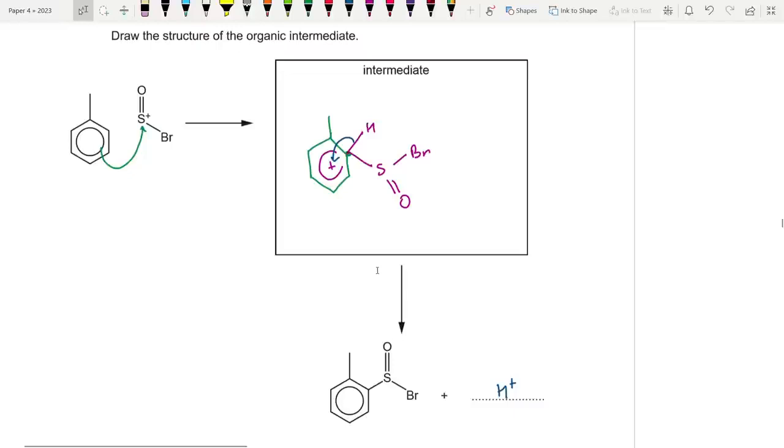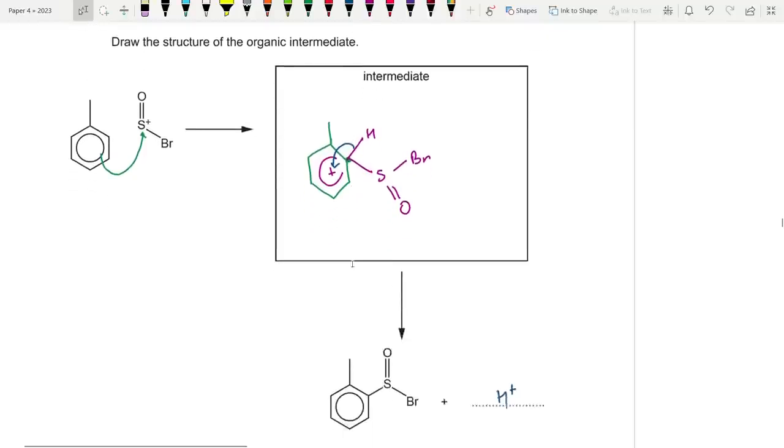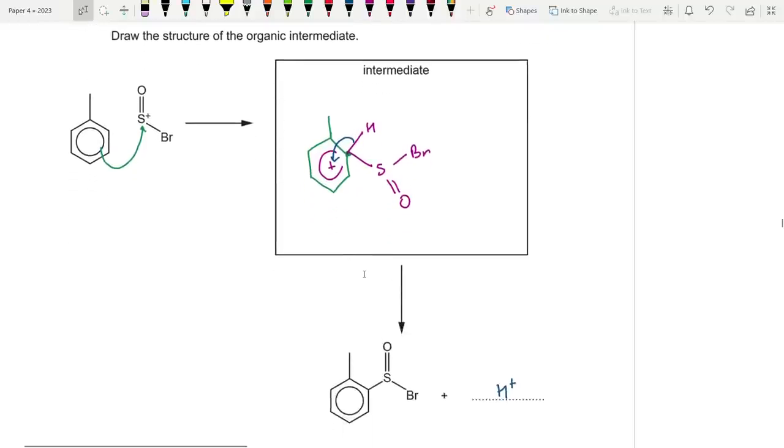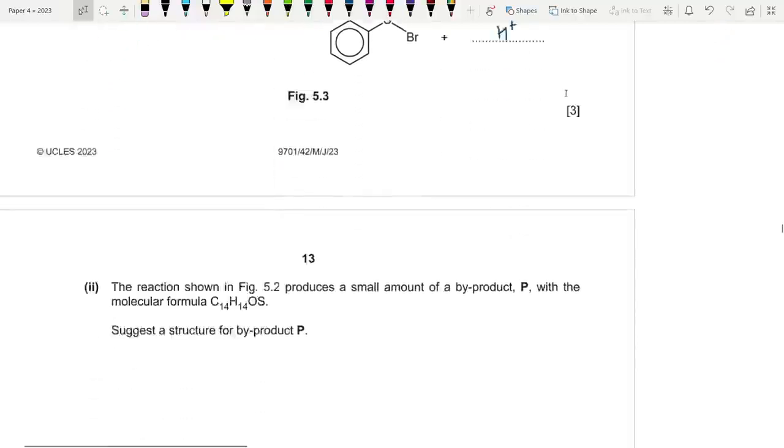Okay, so see if you get this diagram. This is really important. An electrophilic substitution mechanism will be there in your exam. You need to master it. Okay, you can check out my A-level organic chemistry part 2 video up top. I'm gonna link it over here. All the mechanisms are discussed at the end. Anyway, moving on to part 3.